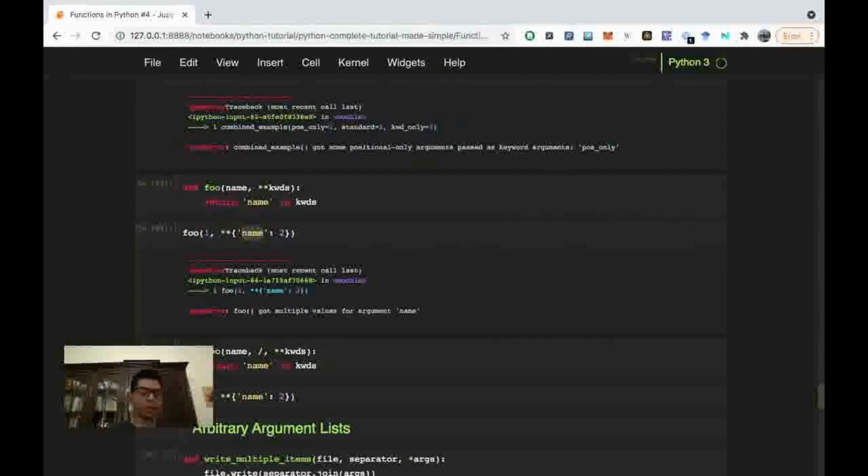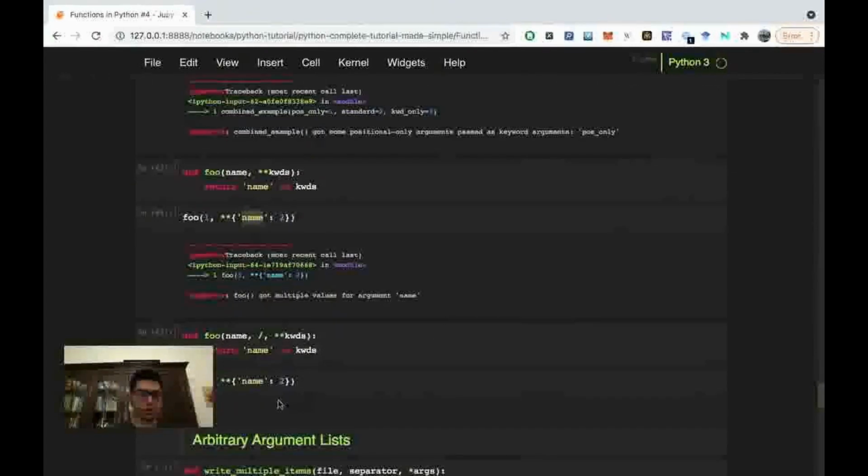Here, an example with position only arguments is this one. If you do it just position only, you can just unpack your name value, a name in this dictionary, without any problem.